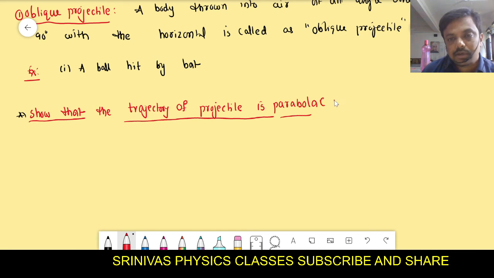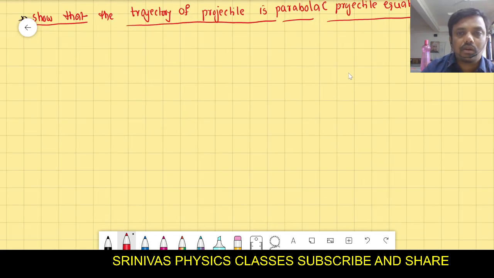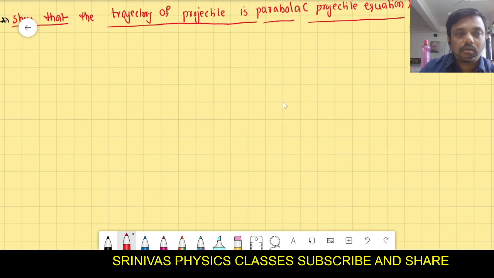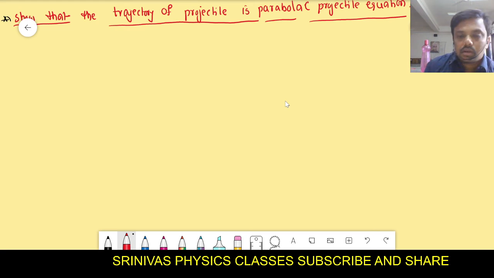We will derive the projectile equation. The projectile general motion equation we have to derive. Very important topic. Listen very carefully. We have to show that the trajectory of the projectile is a parabola. Then how will we show it? Listen very carefully.